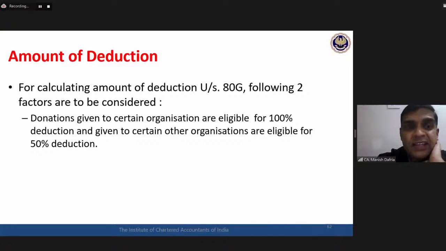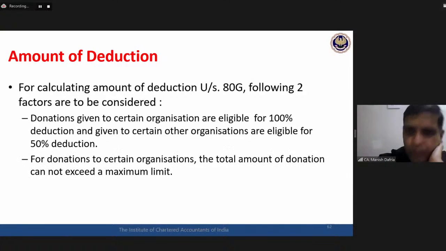Certain other organizations, only 50% is the amount eligible for the purpose of deduction. So there are certain organizations where I donate 1 lakh and I can claim the total 1 lakh. There are certain organizations where I donate 1 lakh and I can claim 50,000 as the deduction. Okay, then there is another issue.